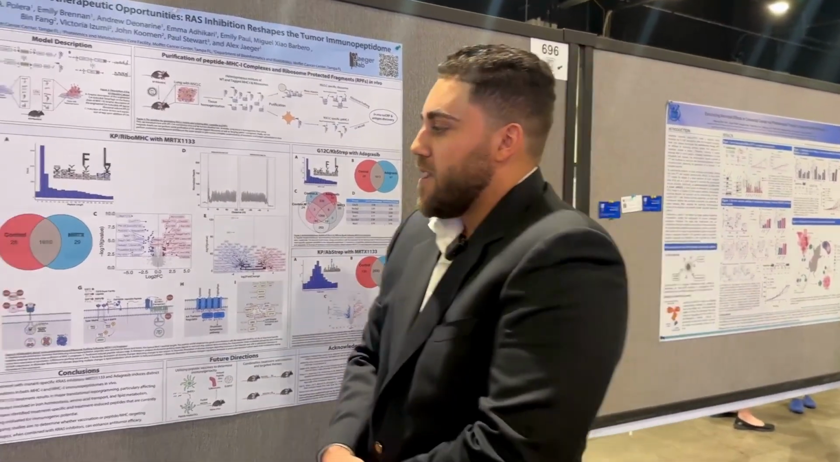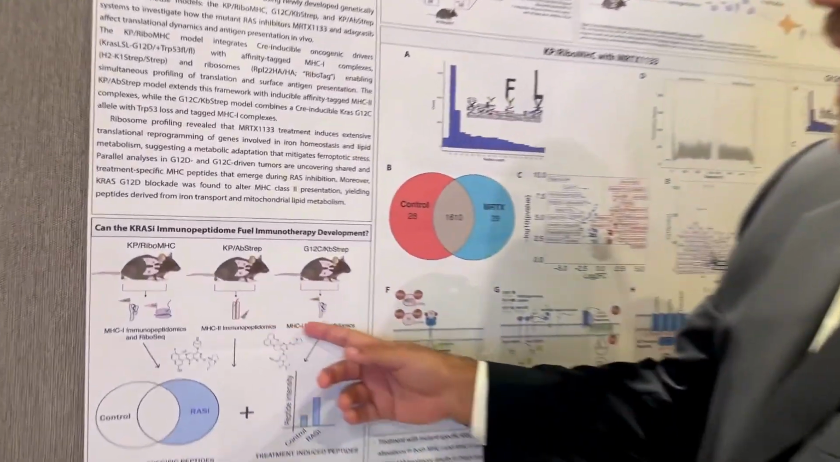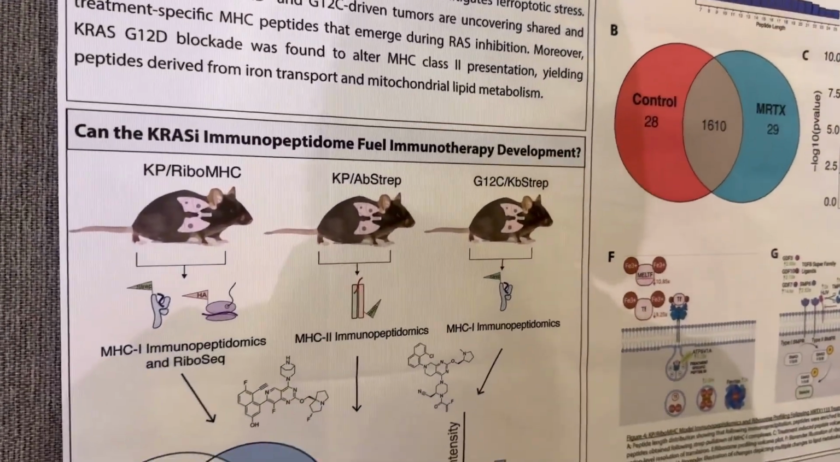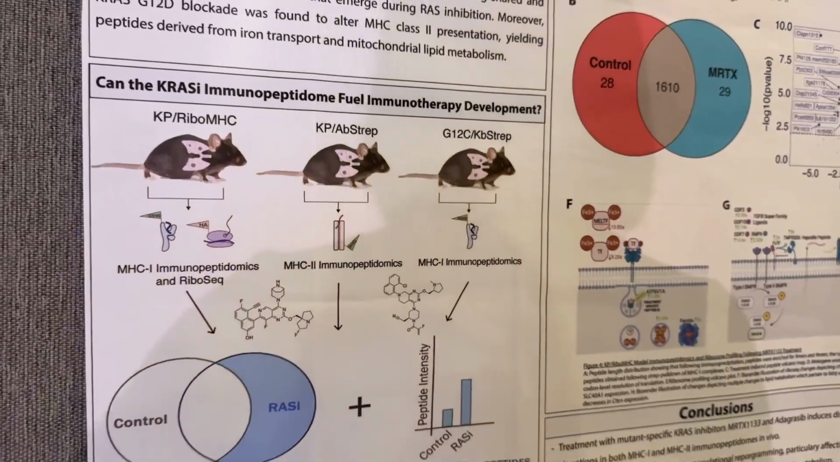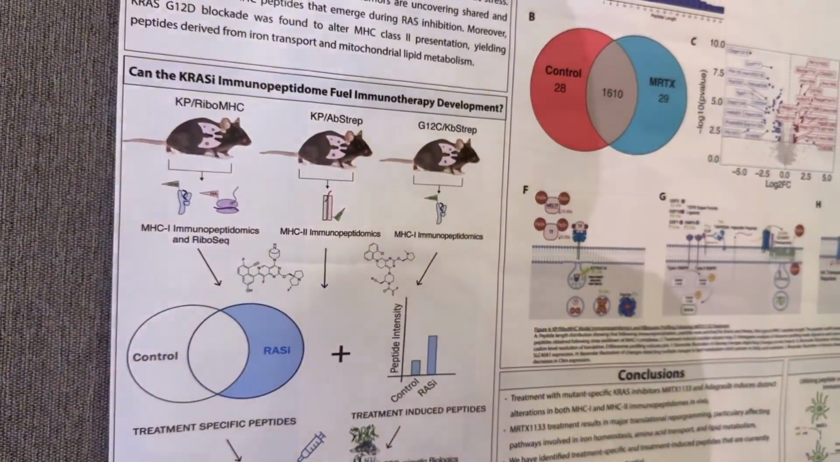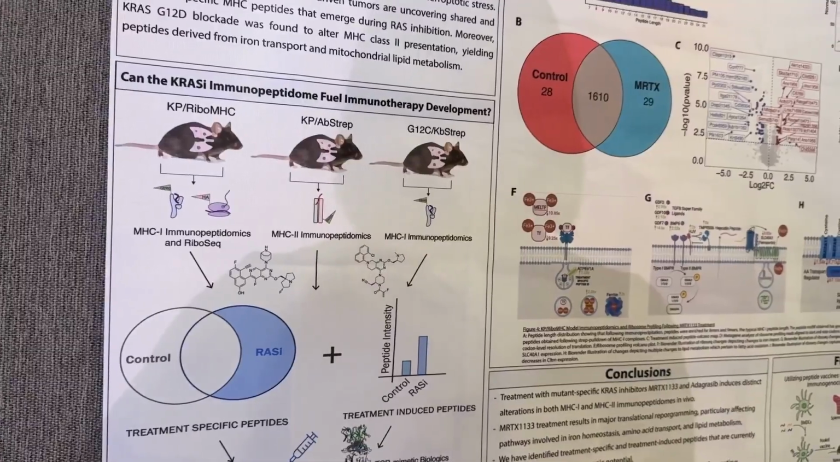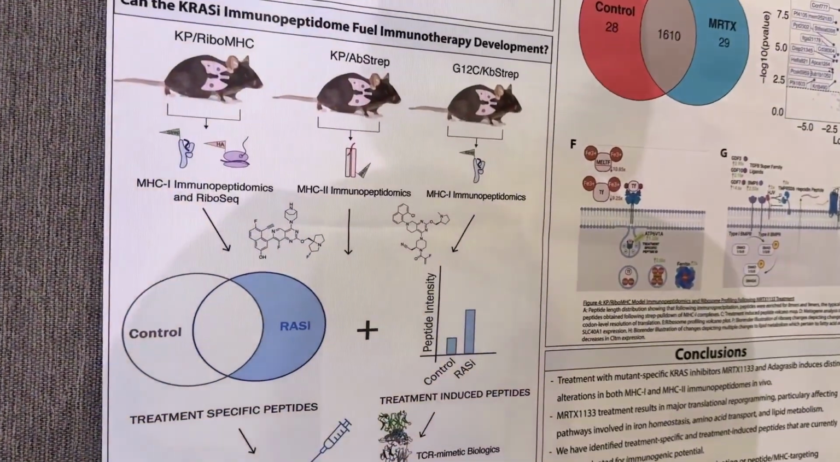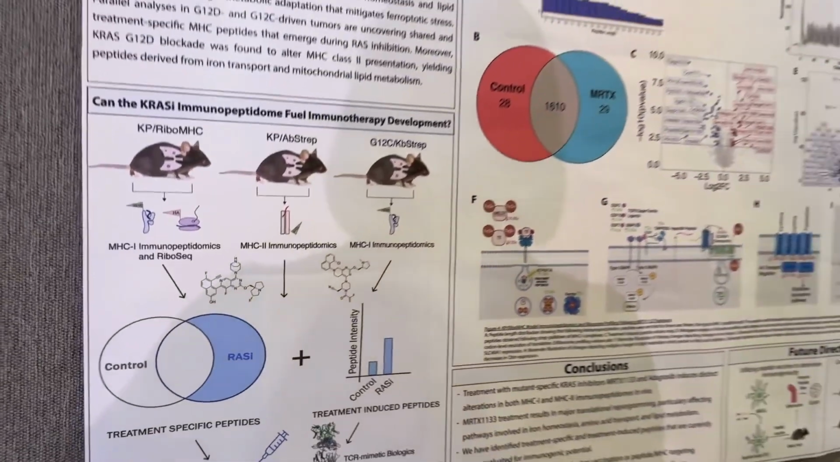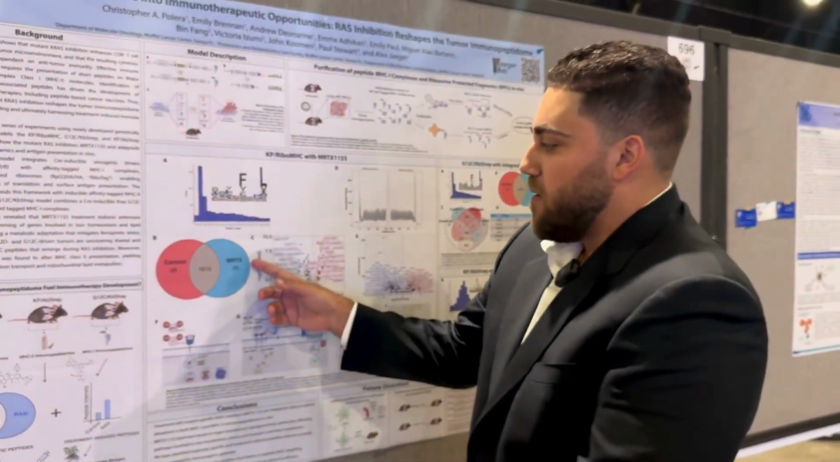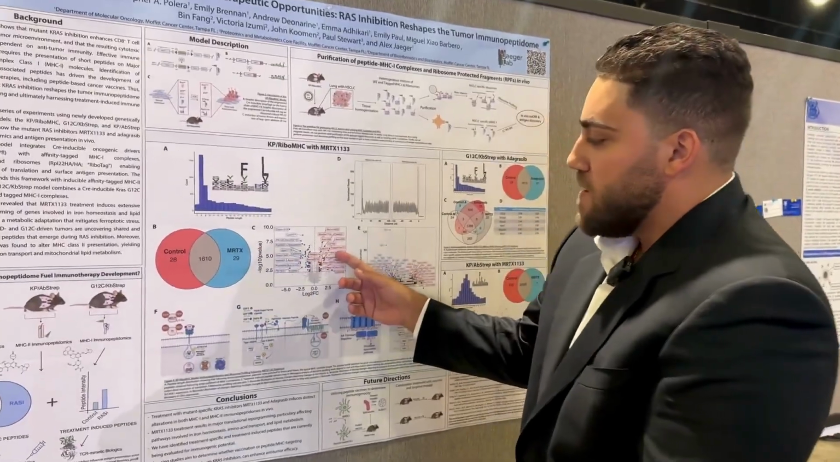In the Jaeger lab, we have a variety of different mouse models that allow us to study both antigen presentation and translation dynamics in vivo in a tumor-specific fashion. We've been using these models and treating them with either the MRTX1133 G12D inhibitor or the FDA-approved adagrasib G12C inhibitor. What we've seen from these experiments is that when we treat these cells, we're identifying a subset of antigens that are treatment-specific or treatment-induced.